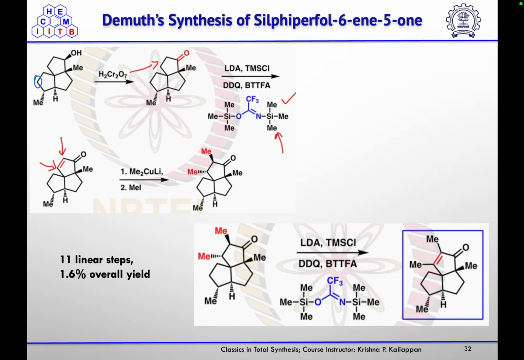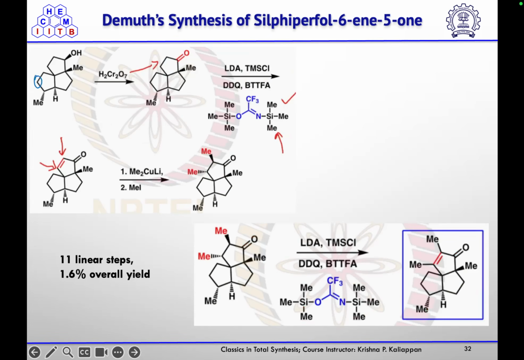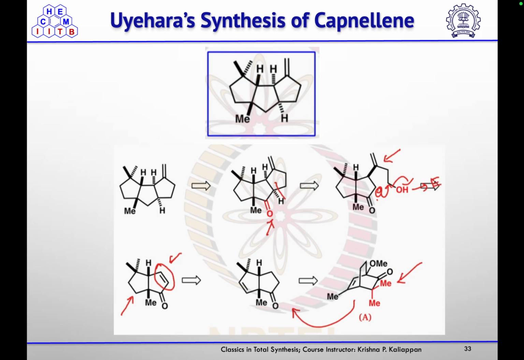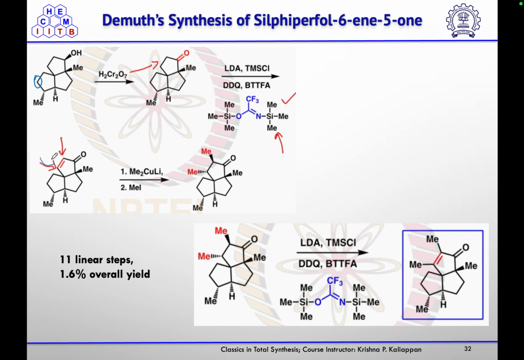Then using H2Cr2O7 they oxidized the alcohol to the corresponding ketone, which on treatment with LDA and TMSCl and the selenium source they introduced the double bond to get the alpha beta unsaturated ketone, which on treatment with this Gilman reagent will undergo 1,4-methyl addition, and then quenching of that anion with methyl iodide will give you the corresponding product.